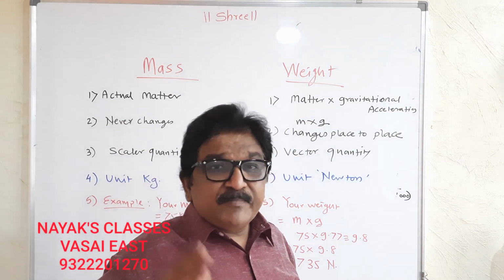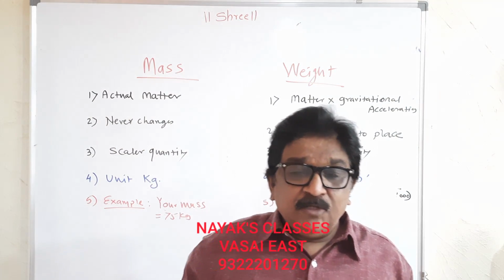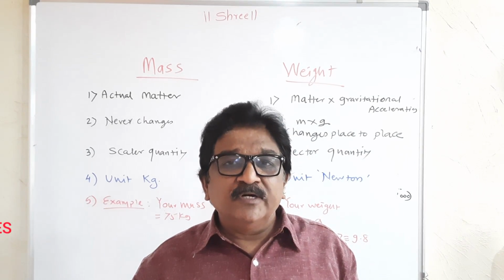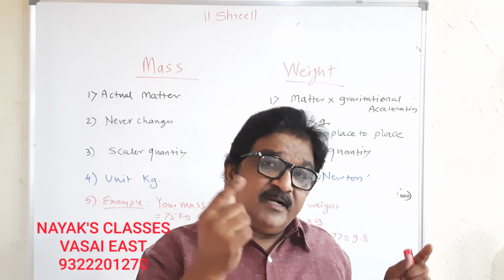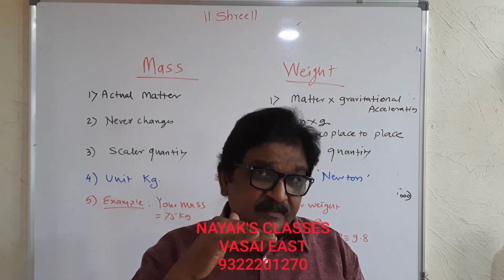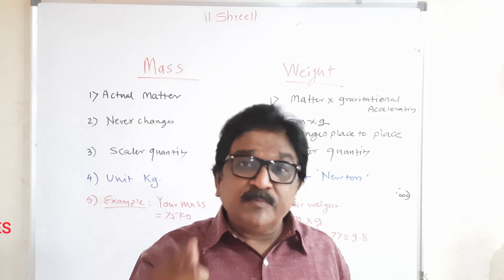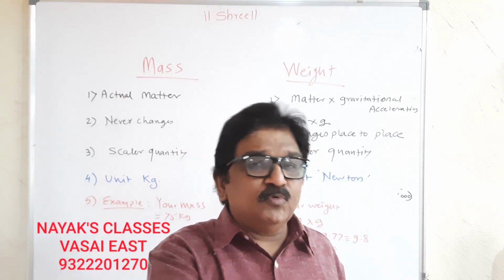So mass is a matter. If you go on the moon with that 100 kg sugar, it will be 100 kg matter, but the weight will be 15 kg because of the gravitational acceleration of the moon.